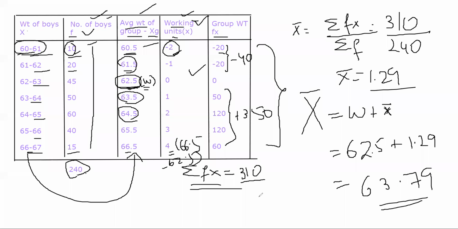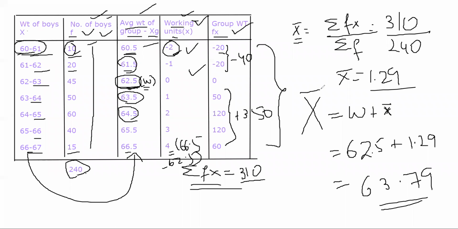The last second step that I do is find out the mean of working units, or the mean of deviation, the mean of this class. That is small x bar. How I find that is by dividing the group weight Fx by total frequency. 310 divided by 240 is 1.29.